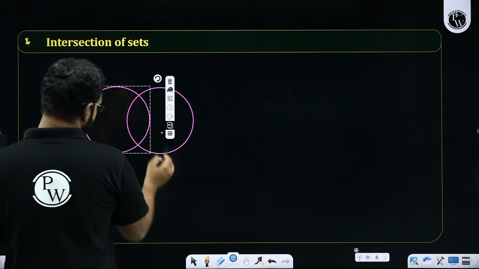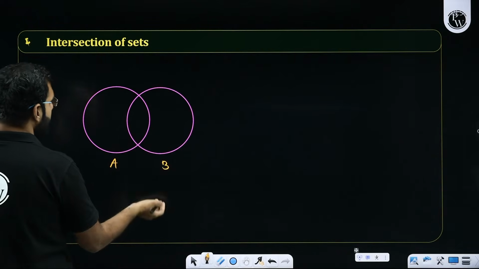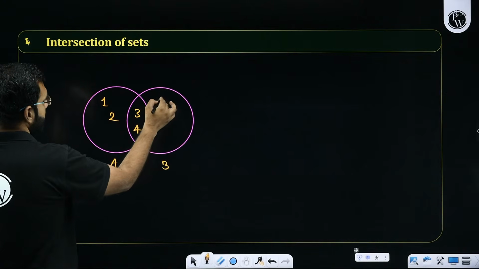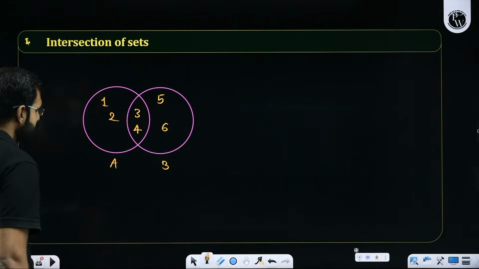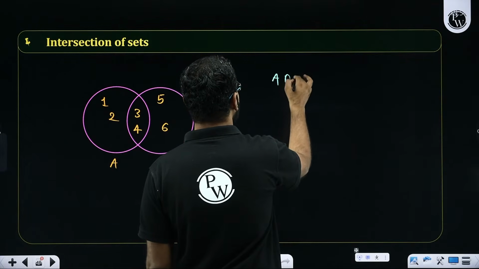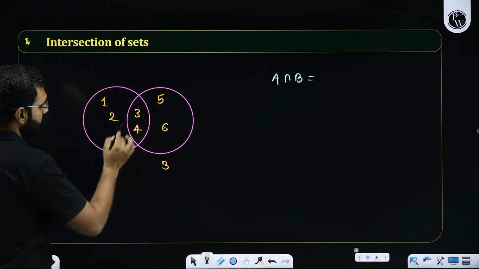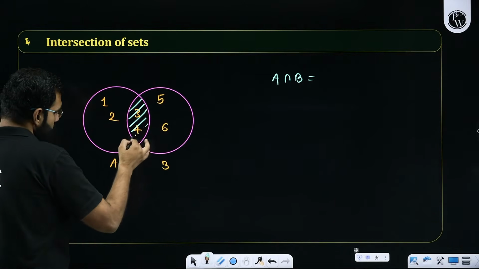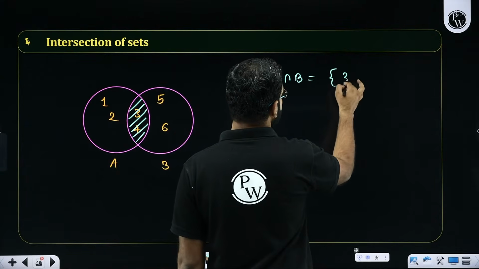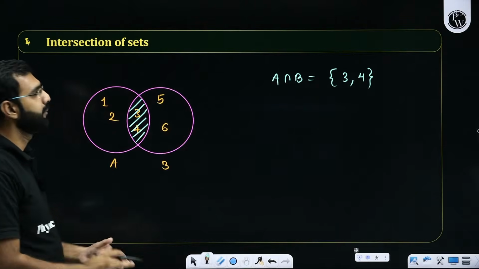In terms of intersection, again, I'll take this simple idea here. Let's say there is a set A, there is a set B. Set A has elements 1, 2, 3, 4. Set B has elements 3, 4, 5, 6. Now, if I wish to figure out A intersection B, intersection is given by this sign. So what is intersection over here? Sir, intersection means the region which is common to A and B both. So the region which is common to A and B both contains these two elements 3 and 4. So A intersection B will be given by 3, 4.